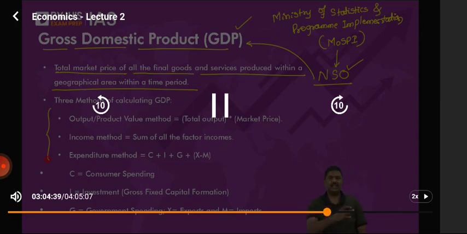There are three methods. One is called output or product value method. Second one is income method. Third one is expenditure method. And we'll go one after the other. Follow the discussion carefully. One is a production method. Second one is income method. Third one is expenditure method. Let me start with the first one, output method.